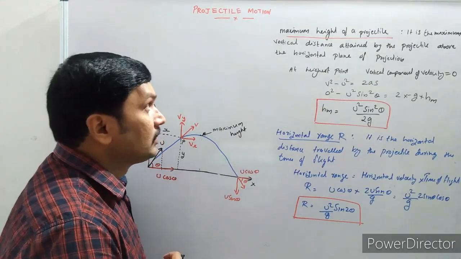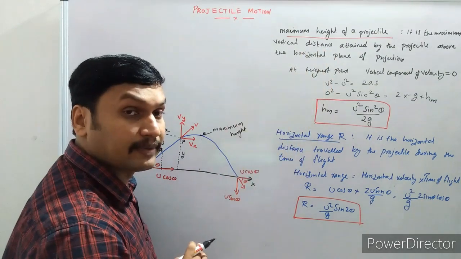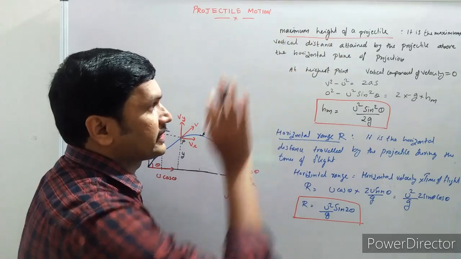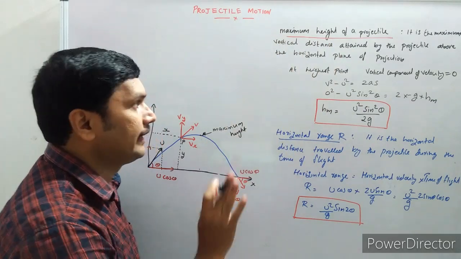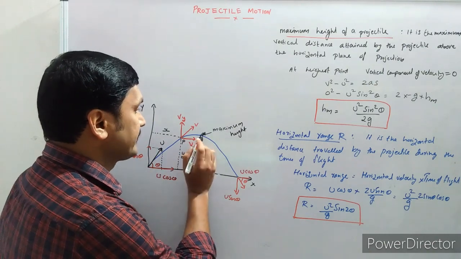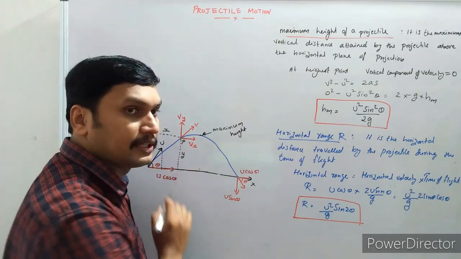Now let us find the maximum height of the projectile. Maximum height is the maximum vertical distance attained by the projectile above the horizontal plane of projection. In this diagram, this is the maximum height attained by the projectile.